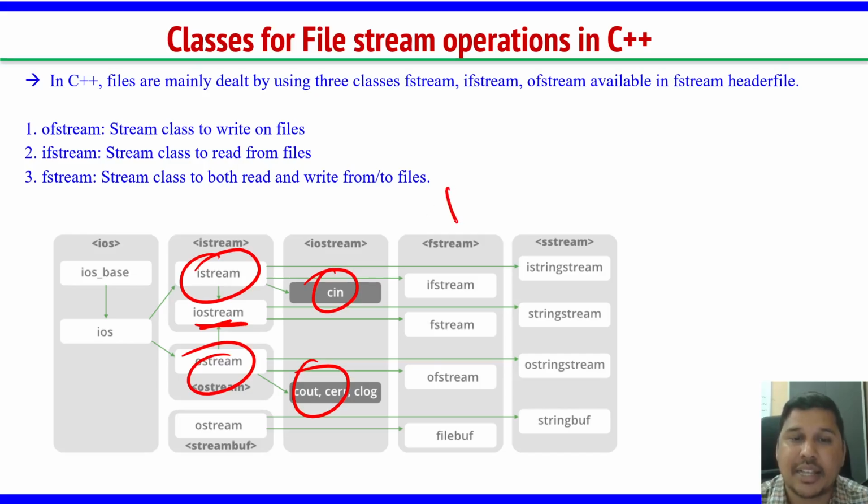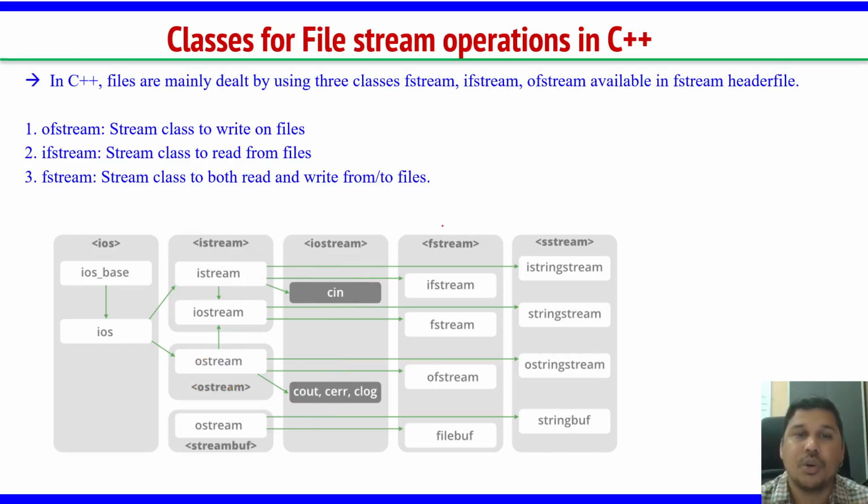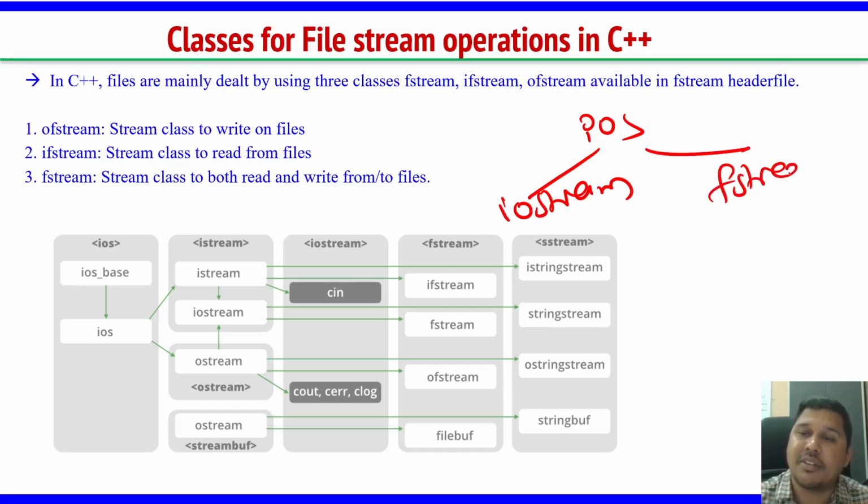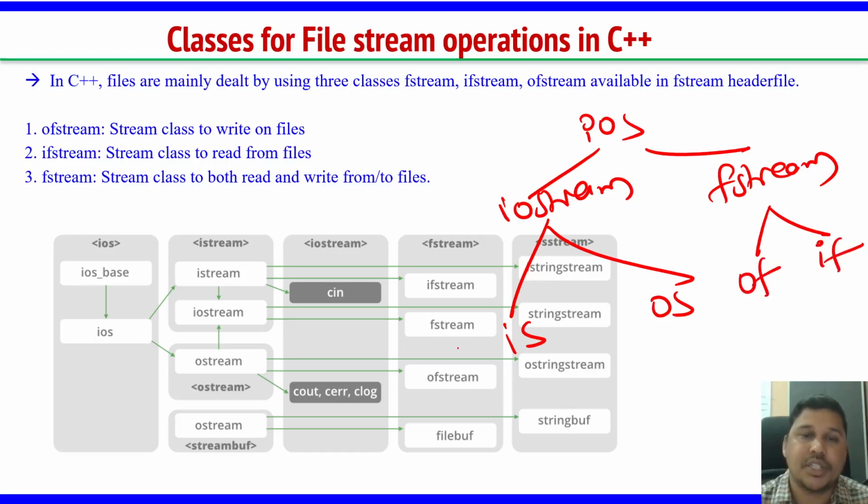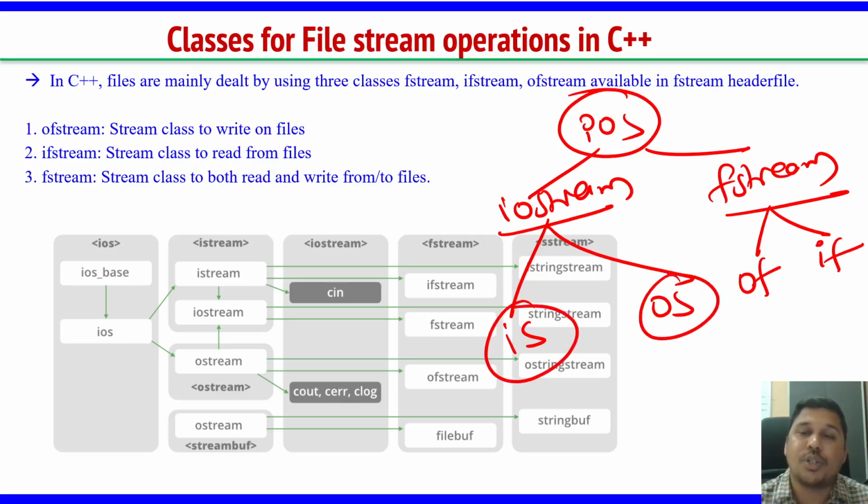In fstream you have ofstream and ifstream. This is just one diagram which tells us about the stream classes in C++. There is a base ios, it has two things, iostream and fstream. Iostream has istream and ostream, and fstream has ofstream and ifstream.